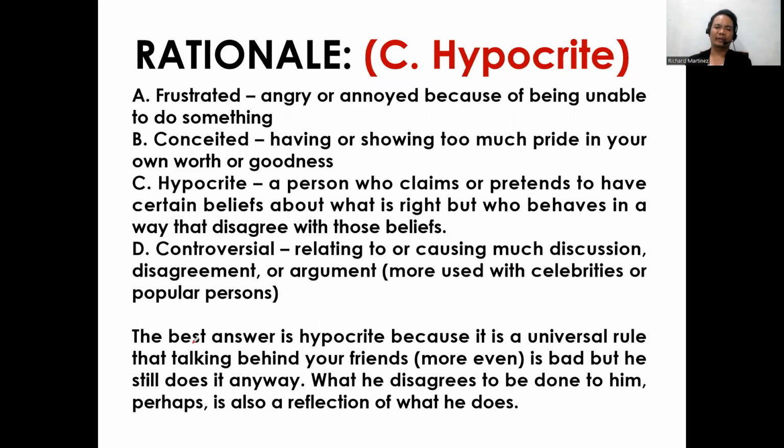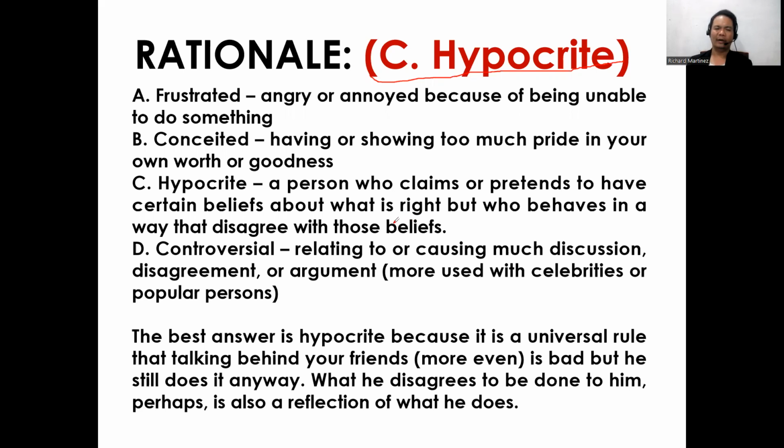So frustrated for letter A is frustrated. So the answer for this item is letter C, hypocrite. All right. So A, frustrated, angry, or annoyed because of being unable to do something. B, conceited, having or showing too much pride in your own worth or goodness. Letter C, hypocrite.